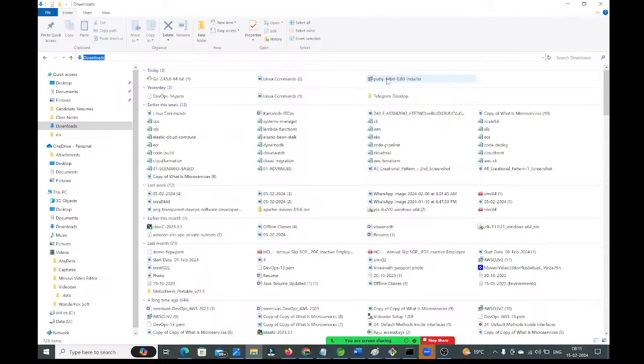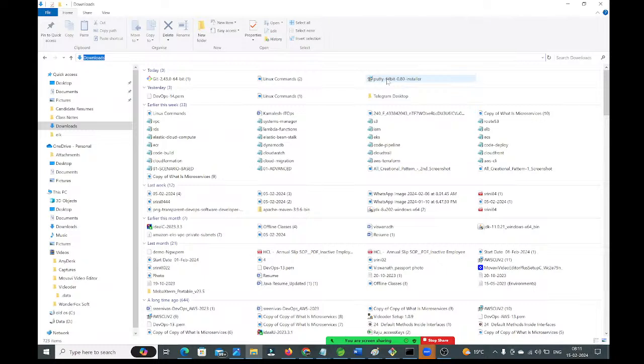Whenever you install putty in your system, go to this button and just search for putty. Here you can see the options. If putty is installed successfully in your system, you will get this putty application. We will use this putty application to connect with the Linux virtual machine. But my requirement is not connecting. First, I need to generate the PPK file.